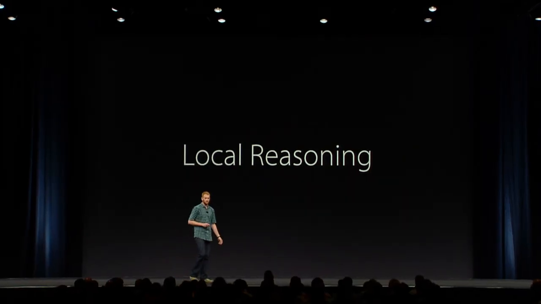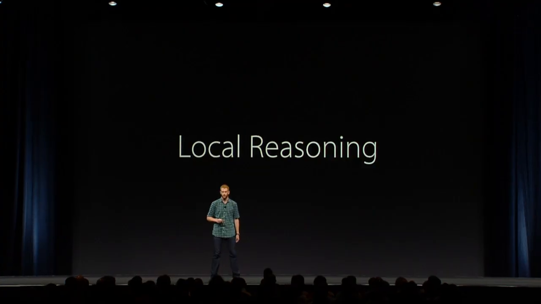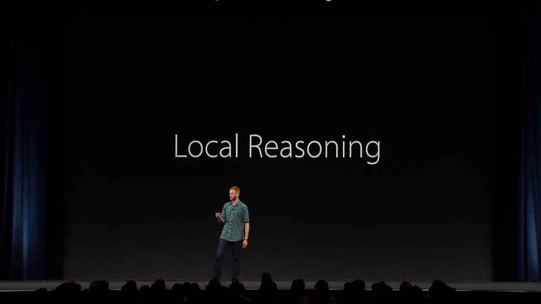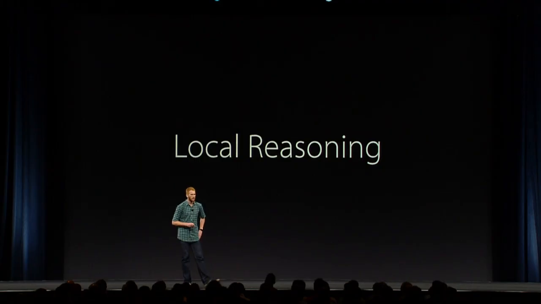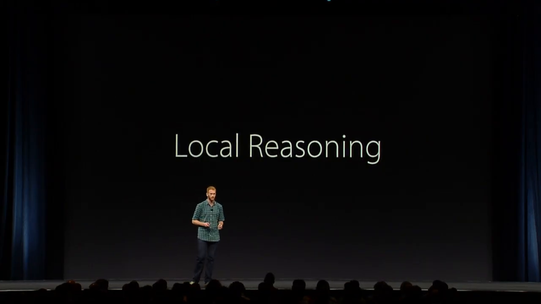I'm Alex, and Jacob and I are going to talk to you today about how you can use value types and protocols to make your app better. We're going to focus today on something called local reasoning. Local reasoning means that when you look at the code right in front of you, you don't have to think about how the rest of your code interacts with that one function. You may have had this feeling before, and that's just a name for that feeling.